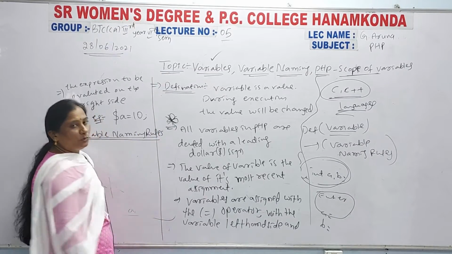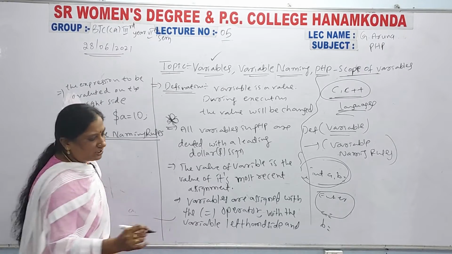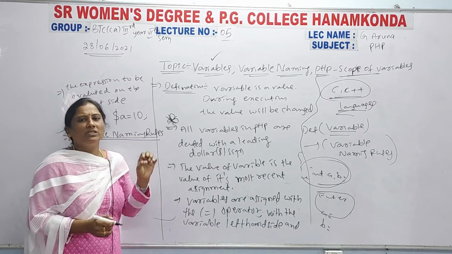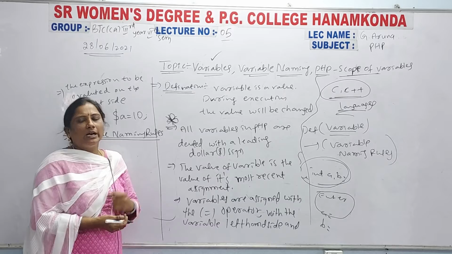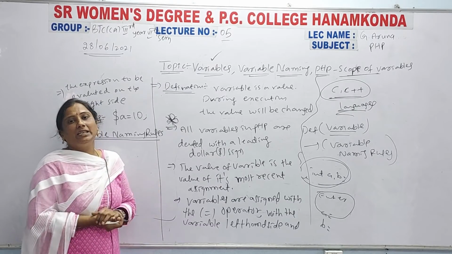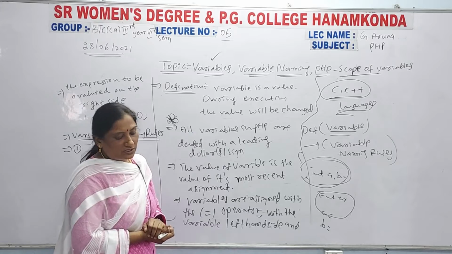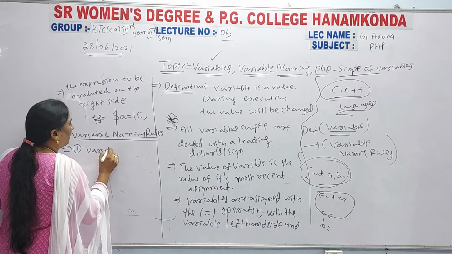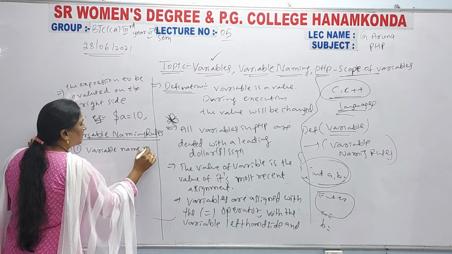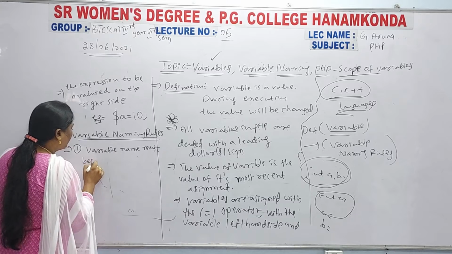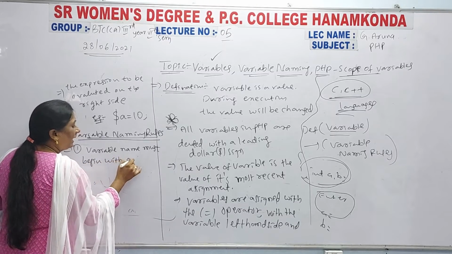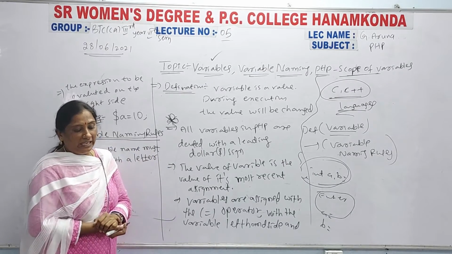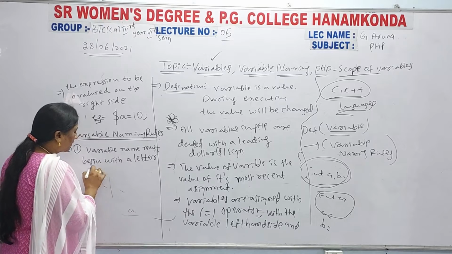So what are the variable naming rules? The first one: when you are declaring a variable, compulsory you have to take a letter or an underscore character. A variable name must begin with a letter or underscore character.